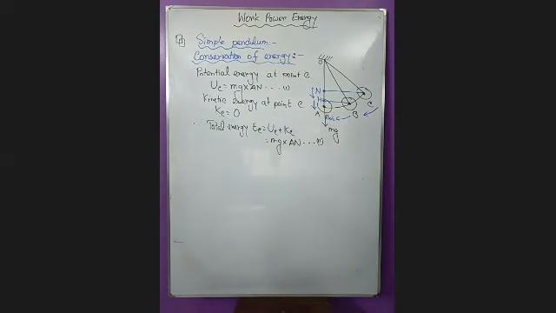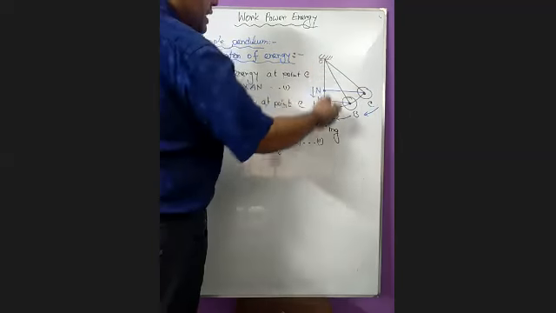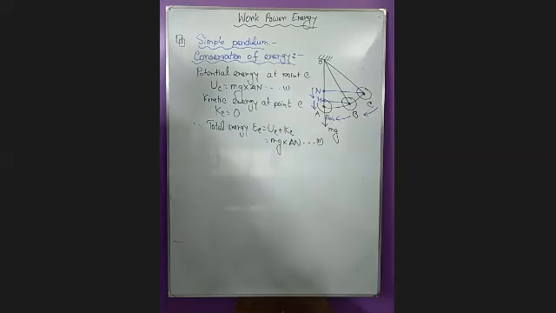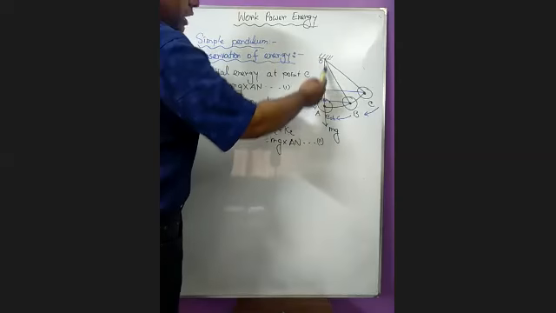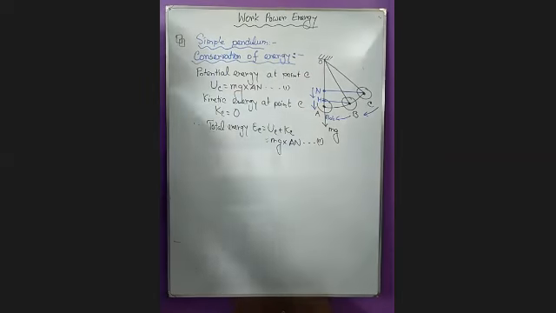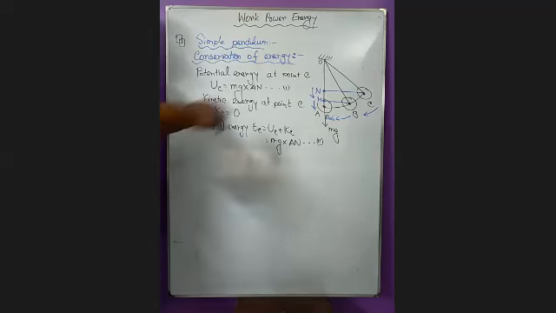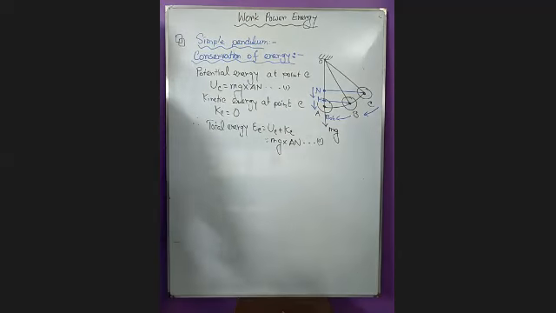This is the last line. So a simple pendulum acts like a falling body, where if we consider the equilibrium line of this simple pendulum as OA, then I can see this falling body nature for a simple pendulum.